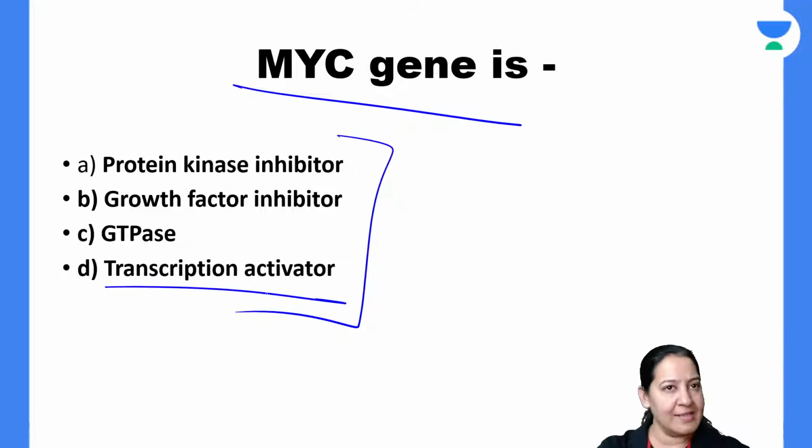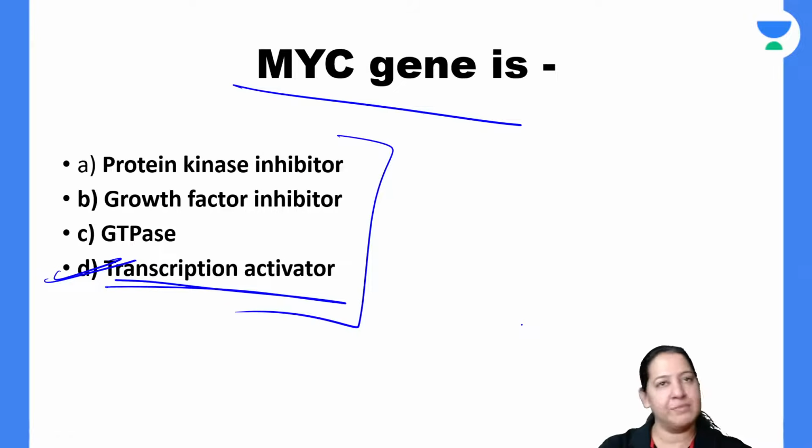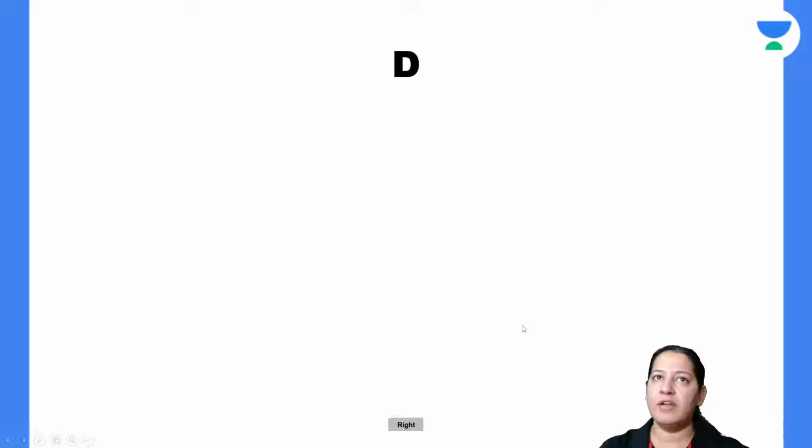So the answer here is D. It is the transcription protein in the classification. Yes, very good Z. So the correct answer here is D. Yes, Manoj. The correct answer here is D. Have you got it?